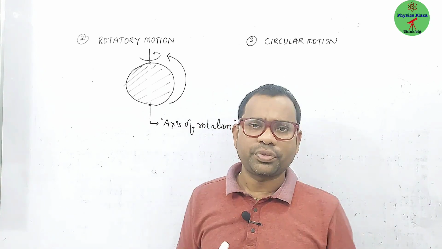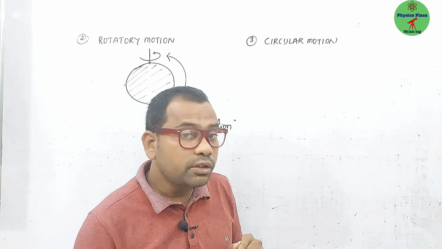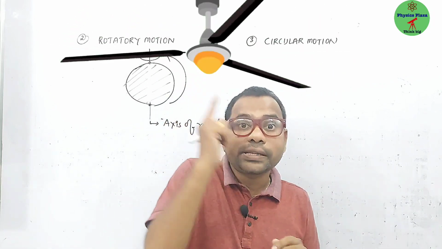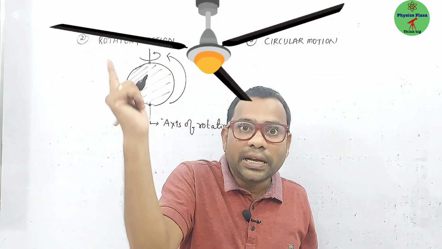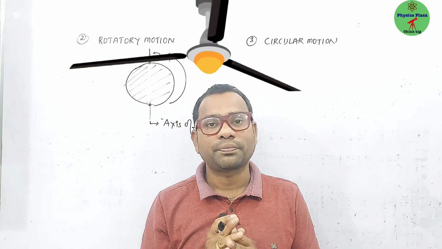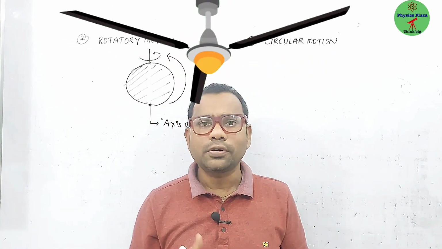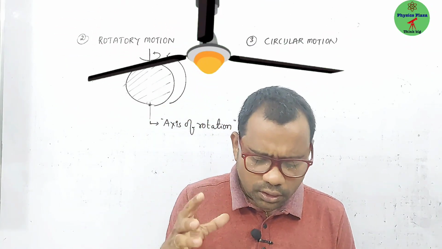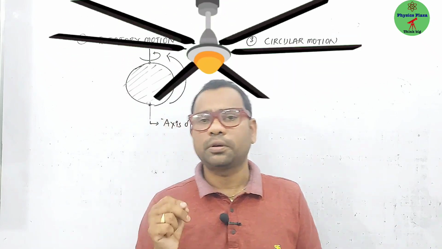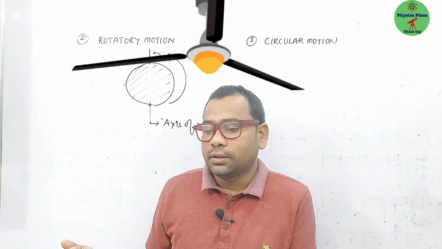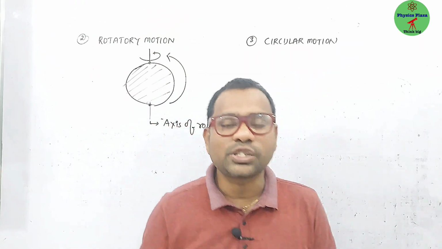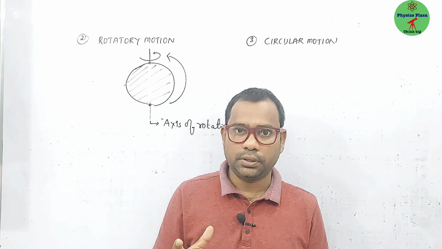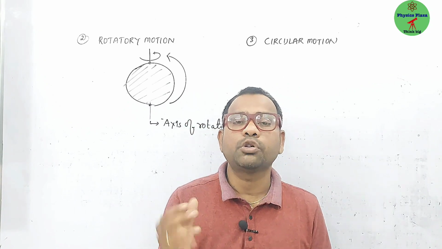Children, can you give some more examples? Yes, ceiling fan. The ceiling fan is in rotatory motion. Can you see that it's rotatory motion? Of course. Children, can you give a few more examples of rotatory motion? You can comment your answer. Come on, give a few examples where bodies are in rotatory motion.